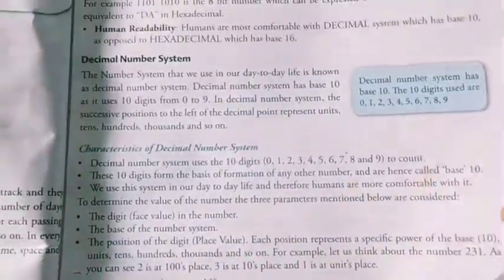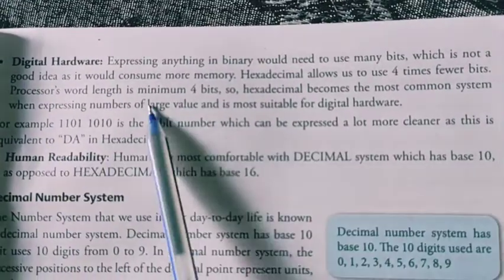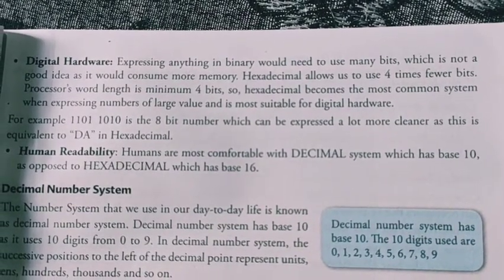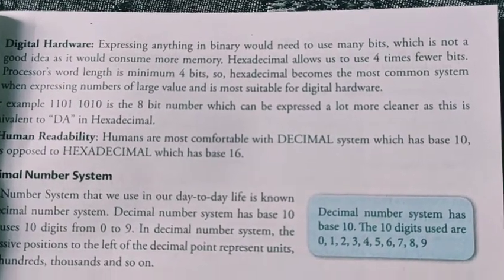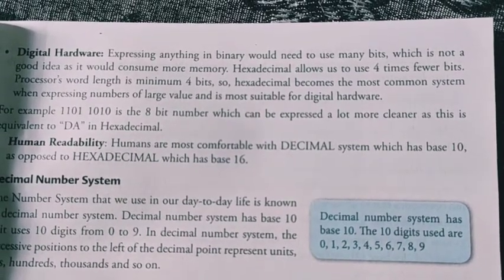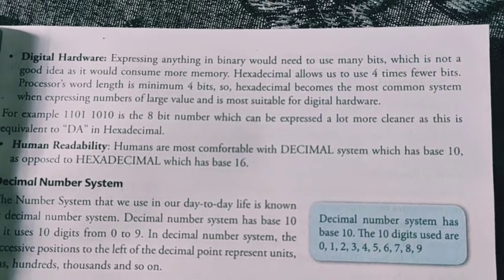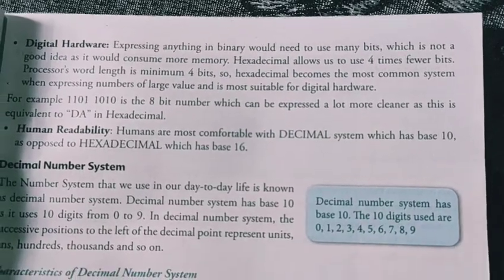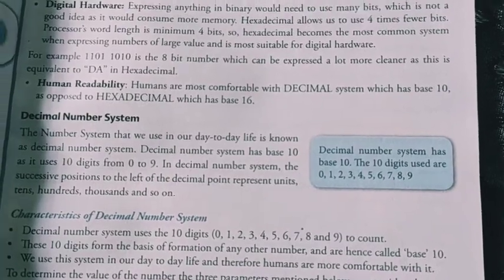Now we have digital hardware. What is digital hardware? Expressing anything in binary would need many bits, which is not a good idea as it could consume more memory. Hexadecimal allows you to use 4 times fewer bits. Processor word length is a minimum of 4 bits. So hexadecimal has become the most common system when expressing numbers of large value, and it is well suited for digital hardware.